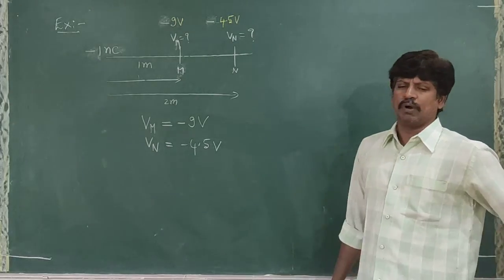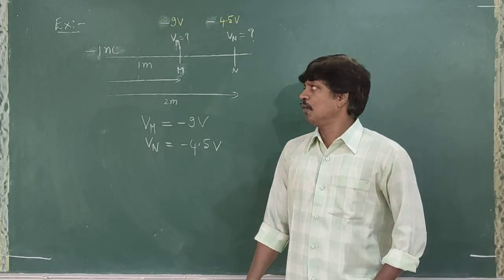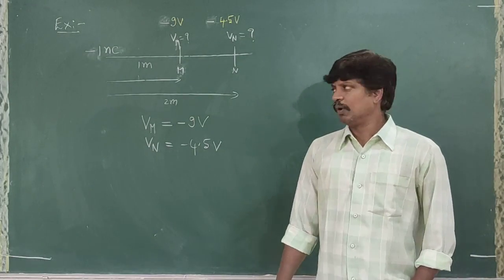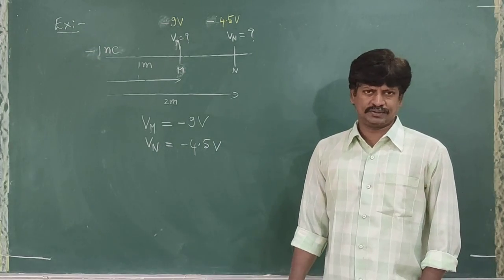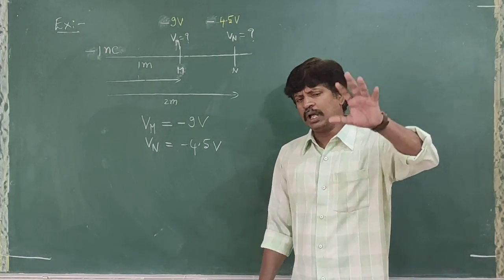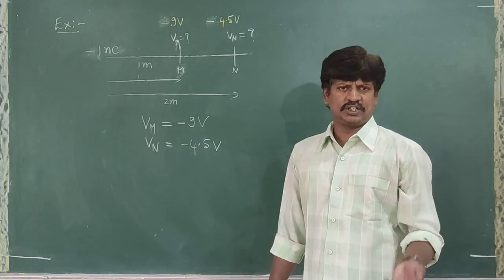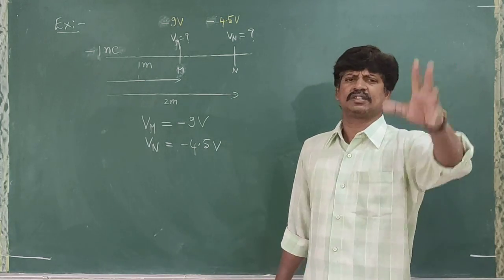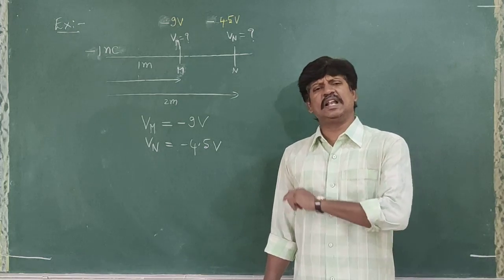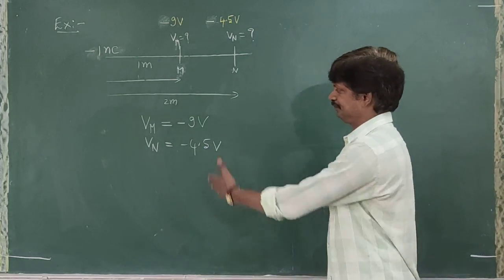Correct? Use the formula 1 by 4 pi epsilon naught Q by R. What is Q? Minus 1 nanocoulomb. What is R, 1 meter or 2 meters? Right? That formula 1 by 4 pi epsilon naught Q by R, generally we have derived it for positive charge, but that formula is valid for any charge. It is valid for positive charge as well as for negative charge.